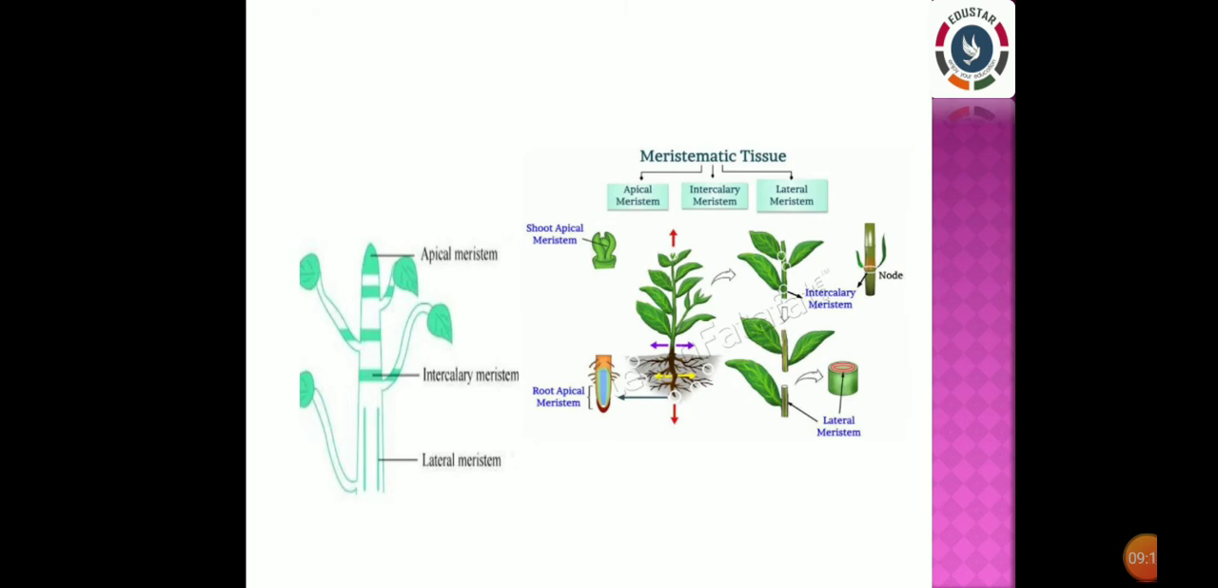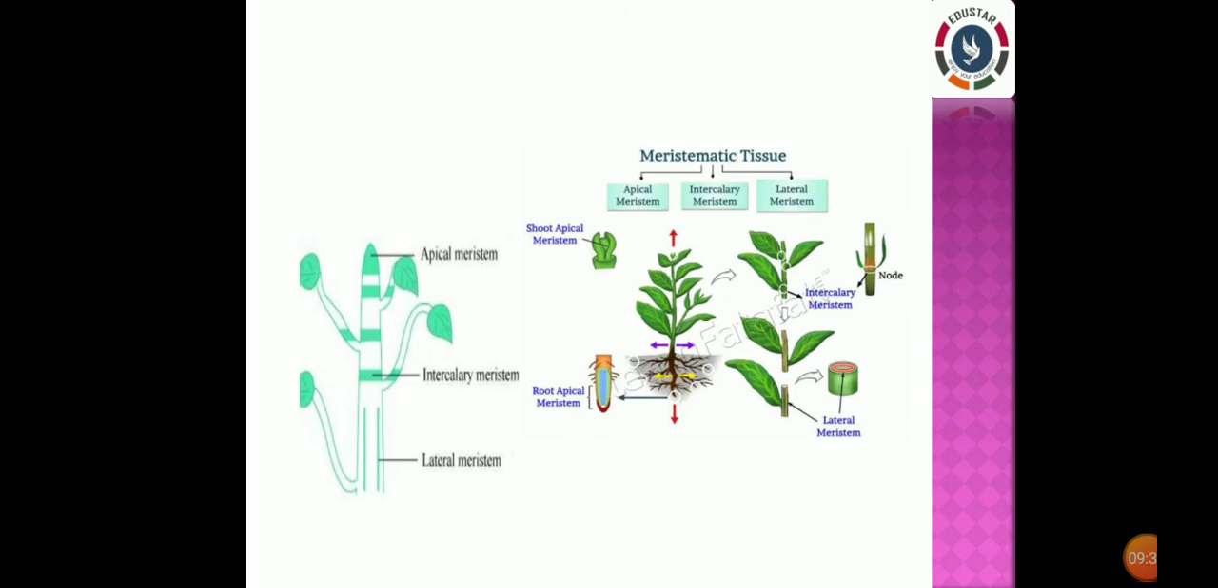Okay, where is the third type of tissue found? It is found in the base of the leaves or the internodes. This tissue will facilitate the growth of the twigs into branches. Yeah. So we have seen three types of meristematic tissues: apical meristem, intercalary meristem and lateral meristem.